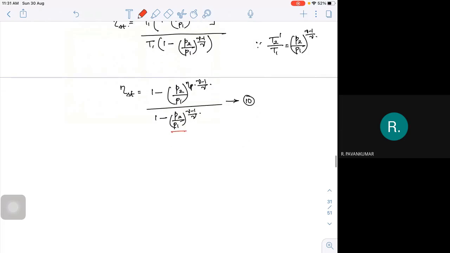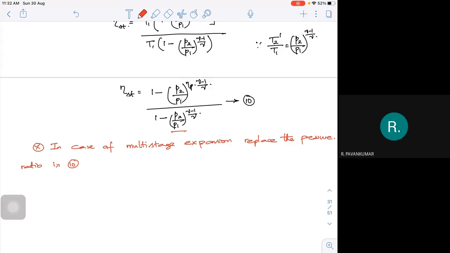In case of multi-stage expansion, replace the pressure ratio in equation 10 by the stage pressure ratio.